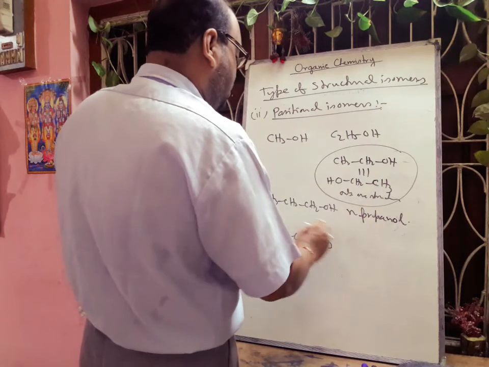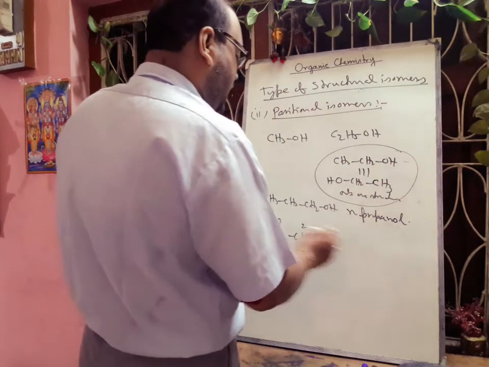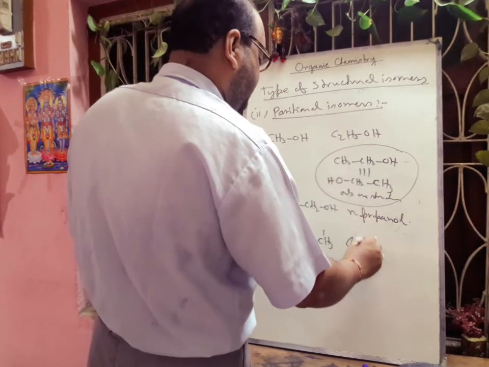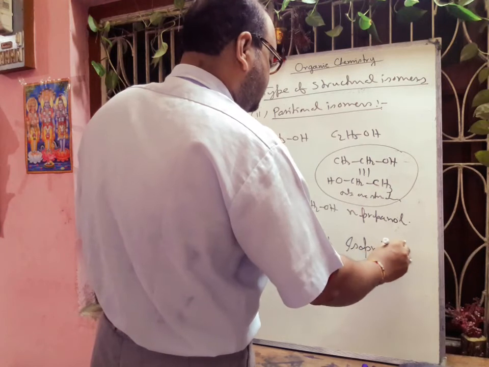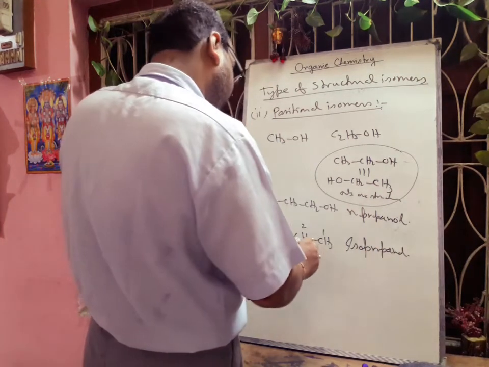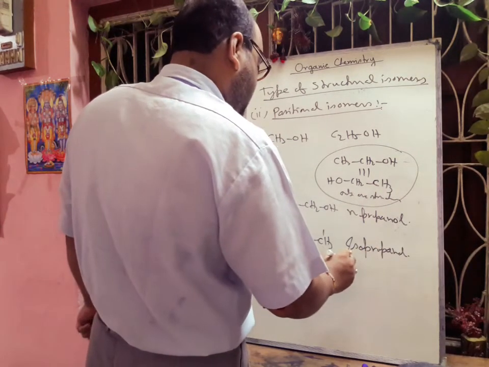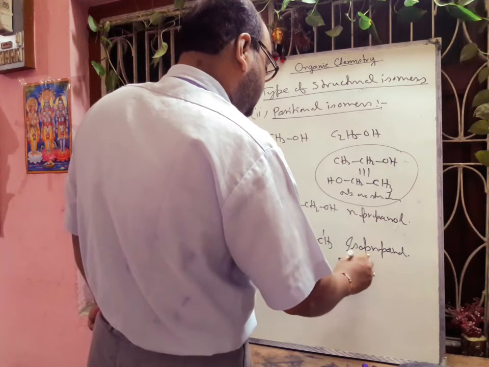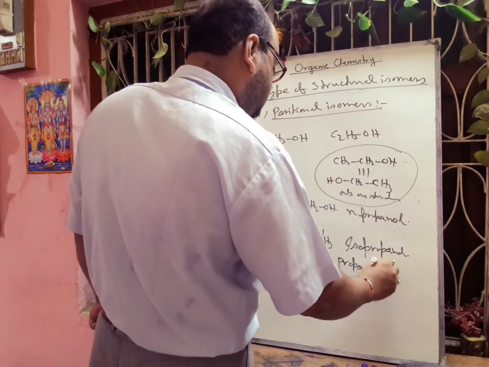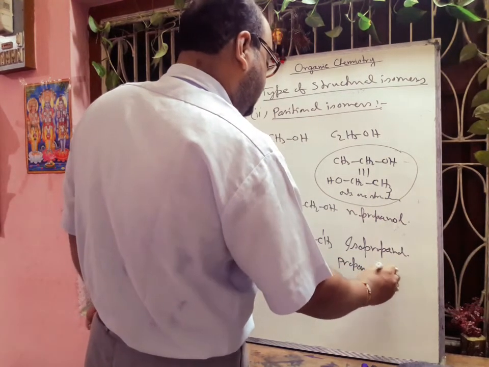And this one is called isopropanol, common name. Or you can write propan-2-ol. That is the IUPAC nomenclature, that we'll discuss later.